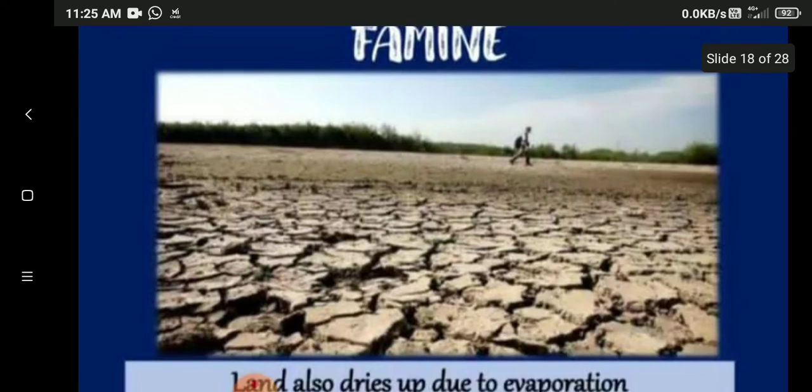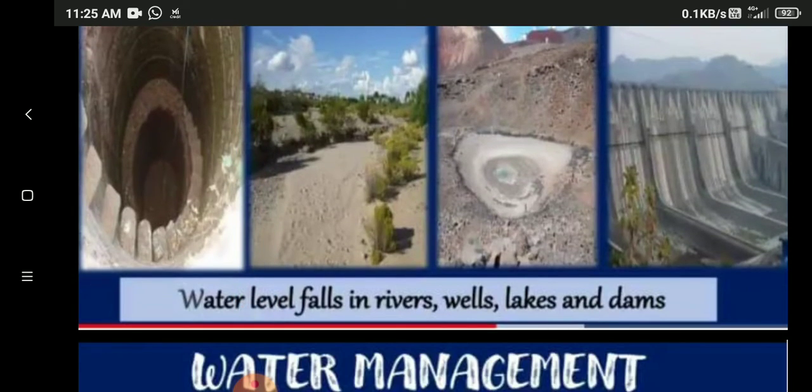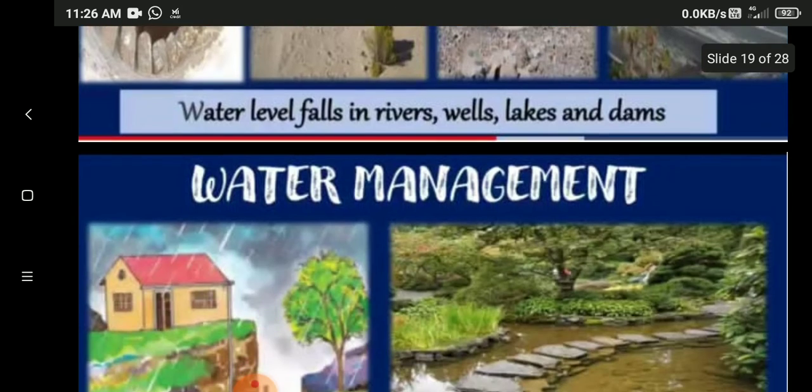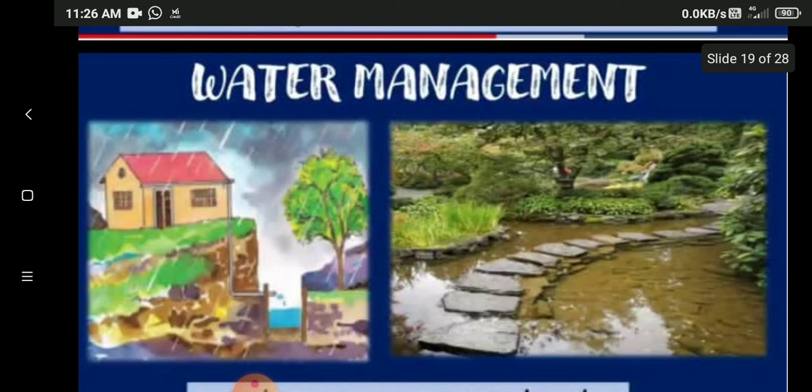Students, have you all understood? Next, coming to face all these situations, we have to think of a solution to avoid famine and drought. That is called water management. We have to save water. We do not get rain all through the year, rain only comes for four months. So in these four months we have to save enough water. How to save that water? That is called water management.